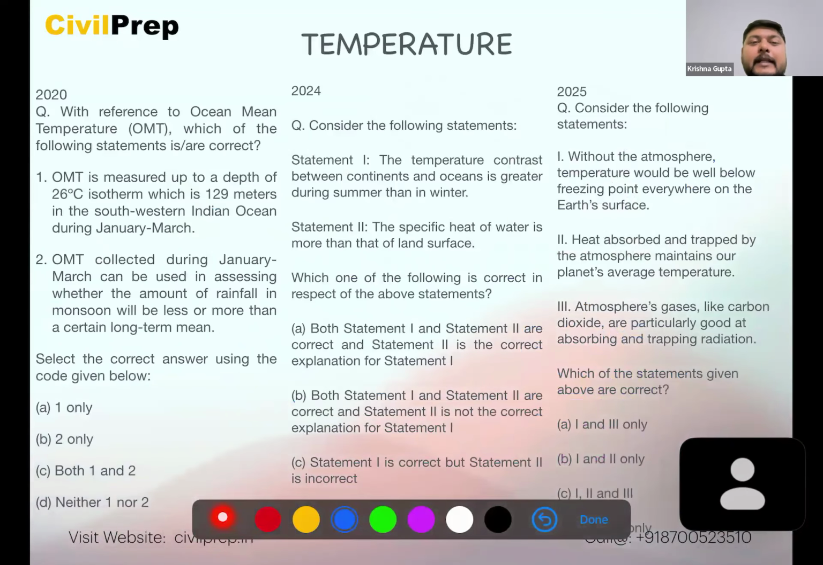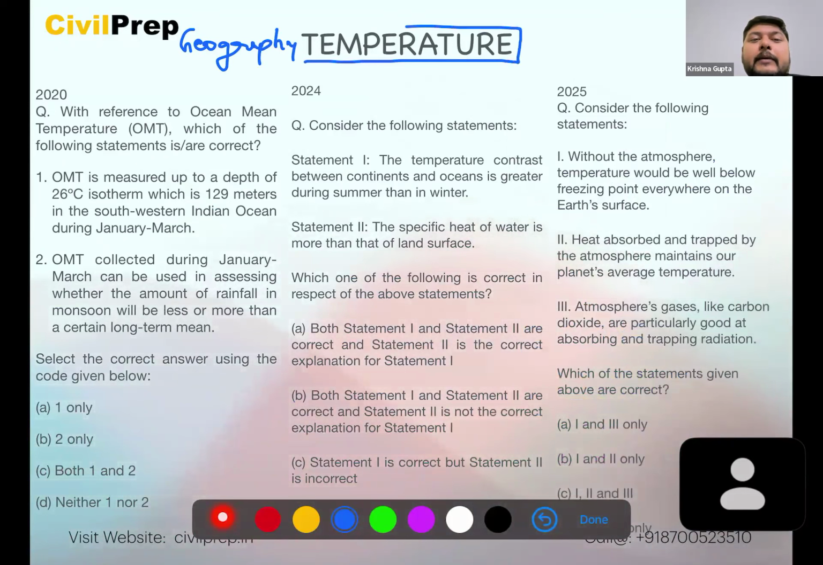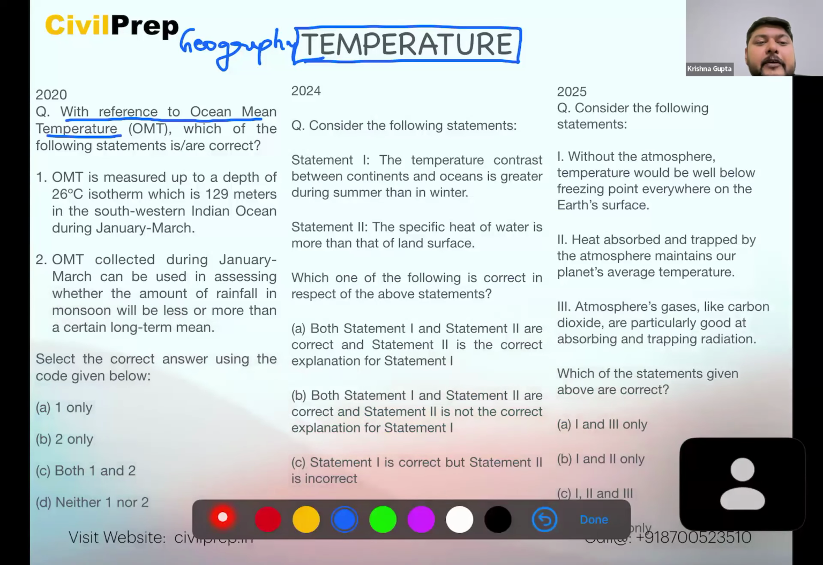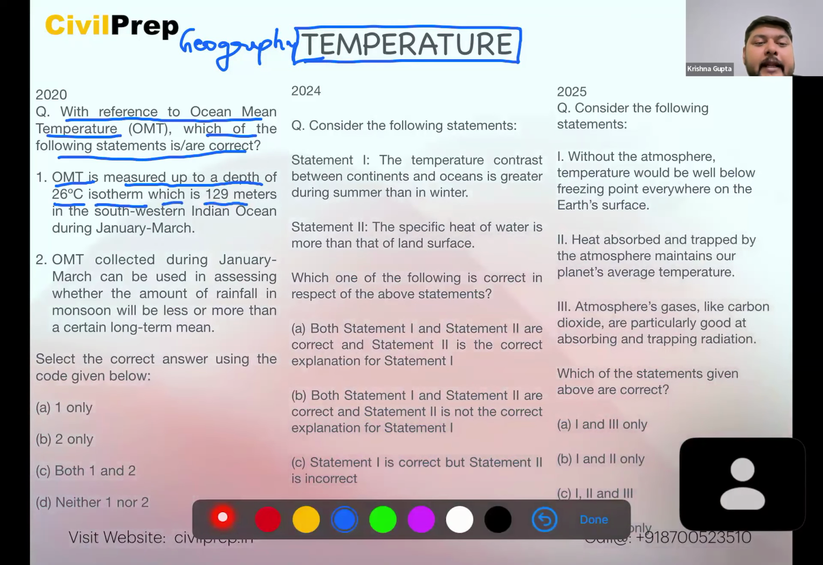Now, the question we will discuss today will be the first on the part of geography, having a theme as temperature. So here we'll be looking at question number 1 with reference to ocean mean temperature. Which of the following statements is or are correct? Statement 1: ocean mean temperature is measured up to a depth of 26 degrees Celsius isotherm, which is 129 meters in the southwestern Indian Ocean during January to March.